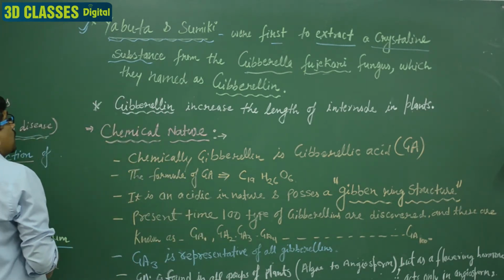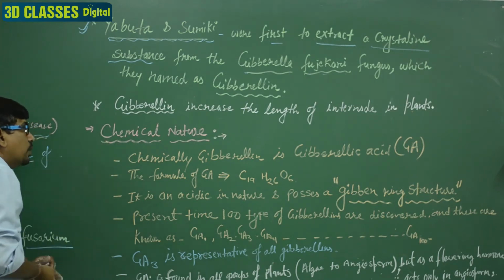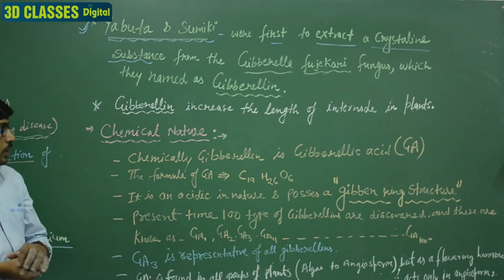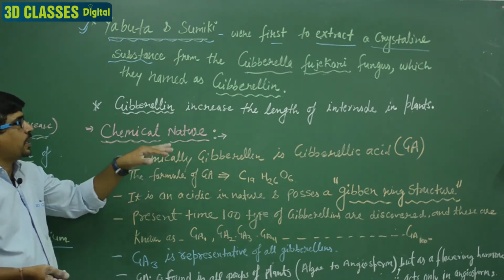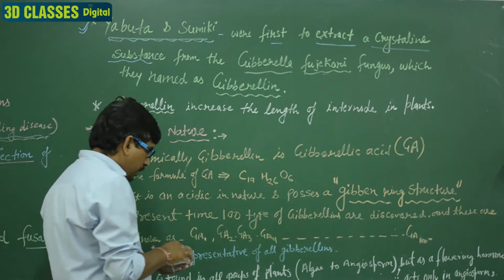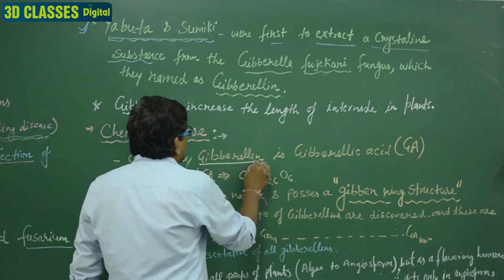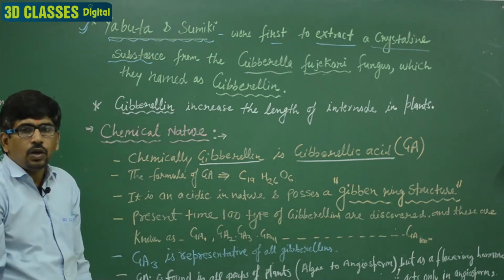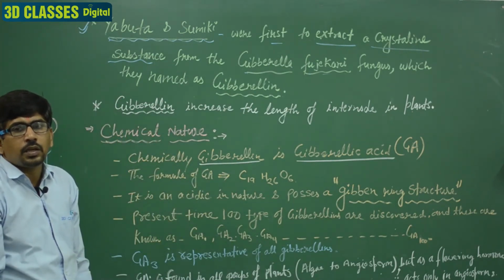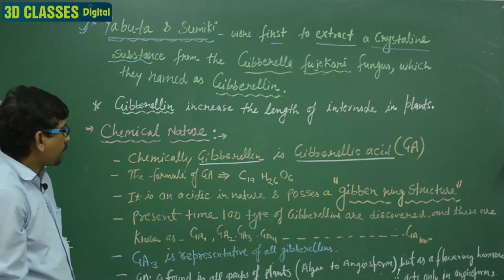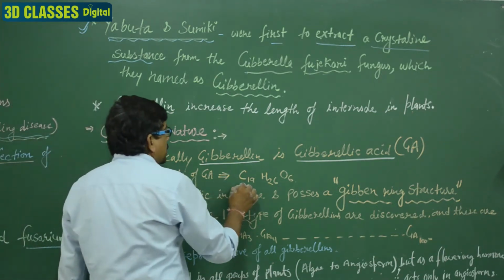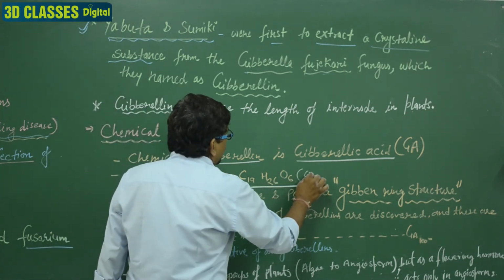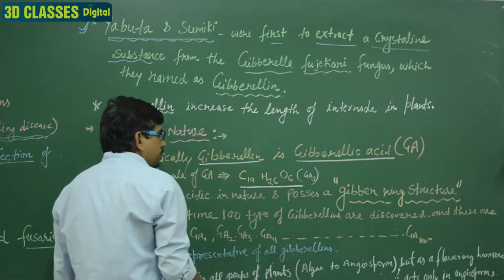Then we discuss the chemical nature of gibberellin. Clear? Chemically, gibberellin is known as gibberellic acid, GA. In short form it is represented by GA. The formula of gibberellic acid is C19H26O6. This is the formula of GA3.